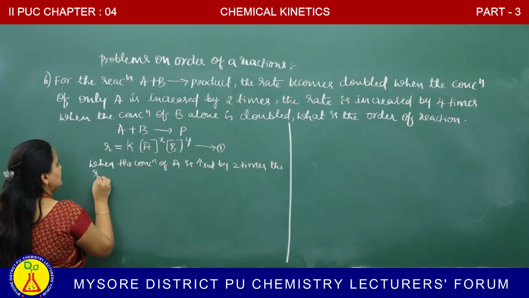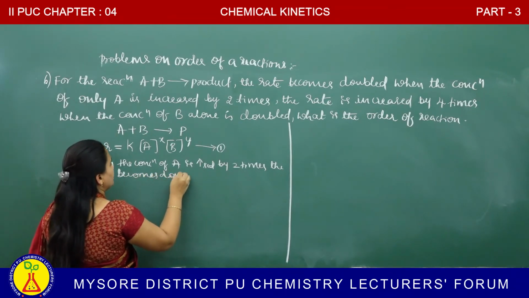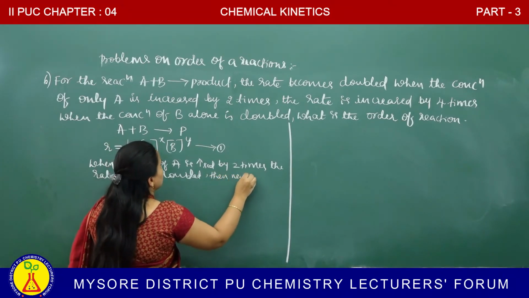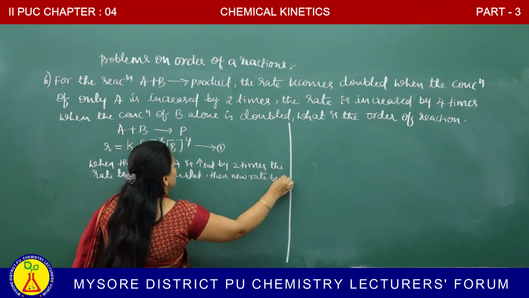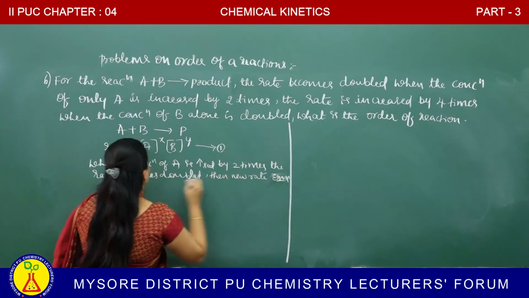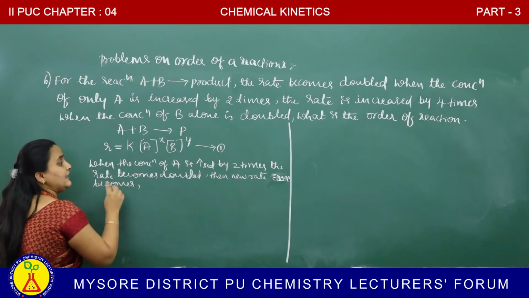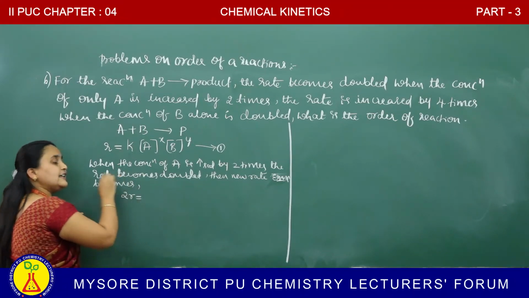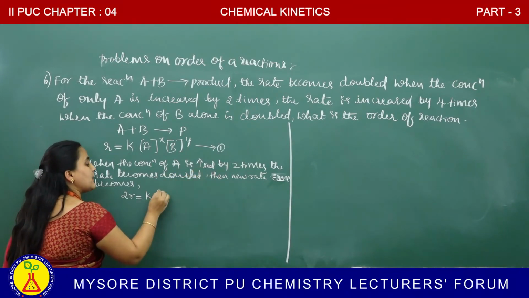Then the new rate, how do you express the new rate? The new rate equation becomes, the rate is increased by how many times? It will be double, means R becomes 2R. When is it 2R? When the concentration of A is increased by 2 times.